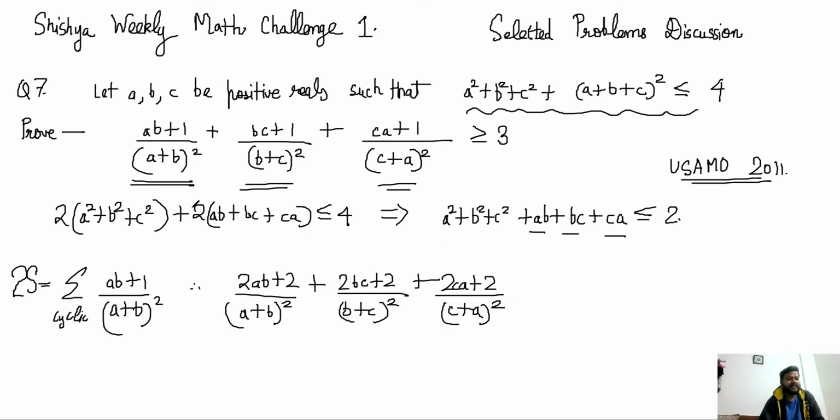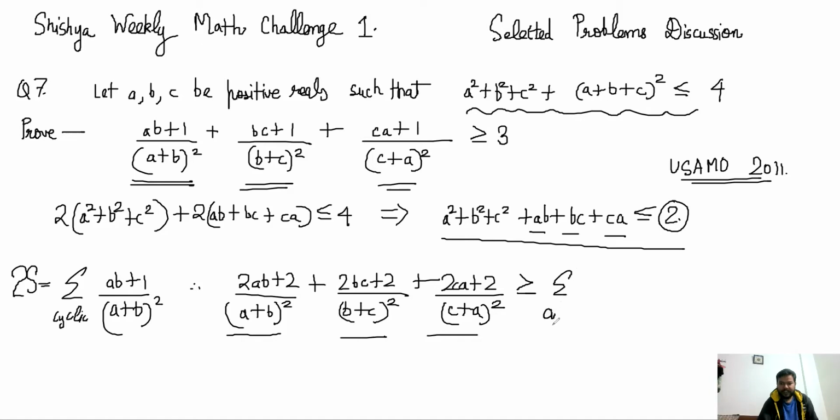And now why have I done this twice of the sum? Because I can use this inequality here. a square plus b square plus c square plus ab plus bc plus ca is less than or equal to 2. Therefore, I can say that this cyclic sum is greater than or equal to the summation cyclic, since 2 is greater than this, I'm replacing 2 everywhere.